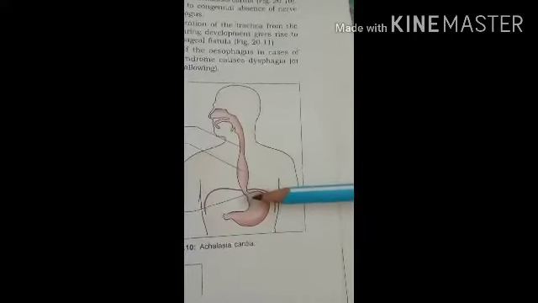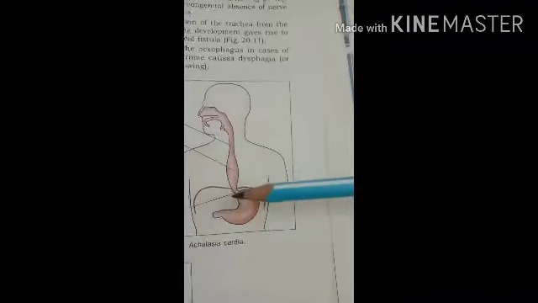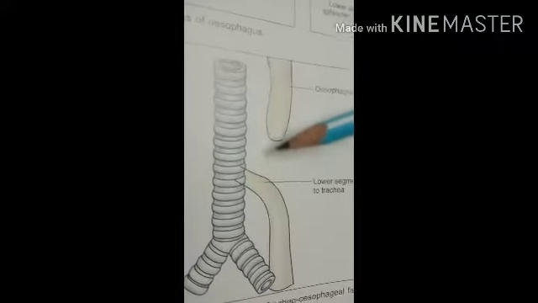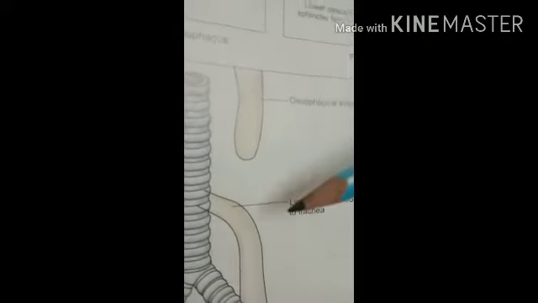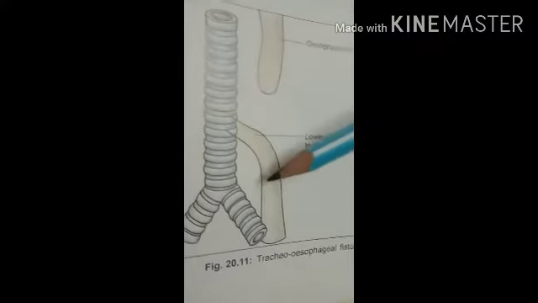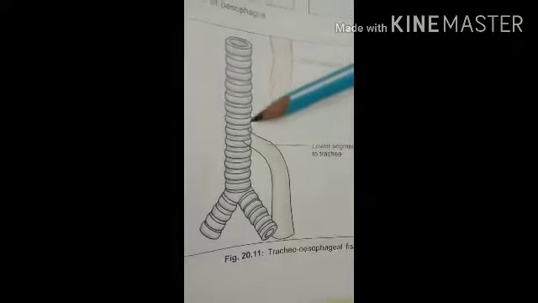Okay? Then the next clinical point, the improper separation of the trachea from the esophagus. Here, during the development in intrauterine life, it forms the tracheoesophageal fistula. So here, the tracheoesophageal fistula.